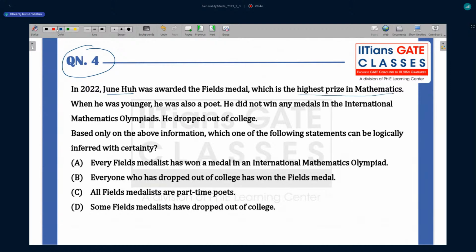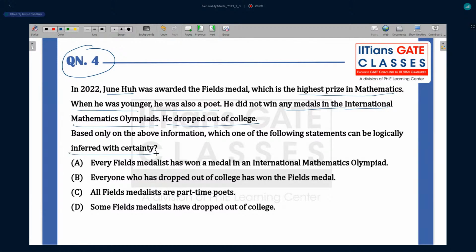While reading the question itself, you can answer this question. When he was younger, he was also a poet. He did not win any medal in the International Mathematics Olympiad. He dropped out of college. Based only on the above information, which one of the following statements can be logically inferred with certainty?